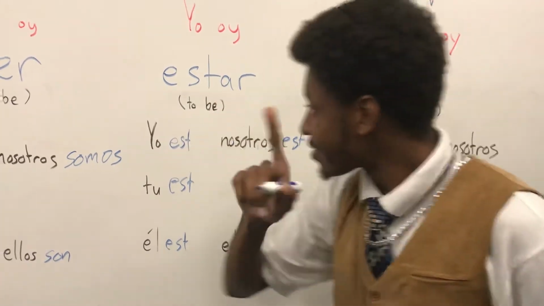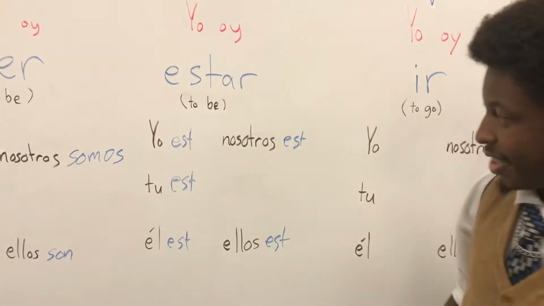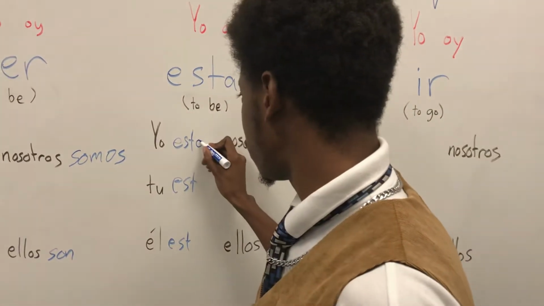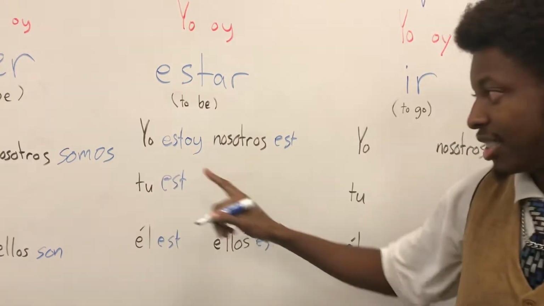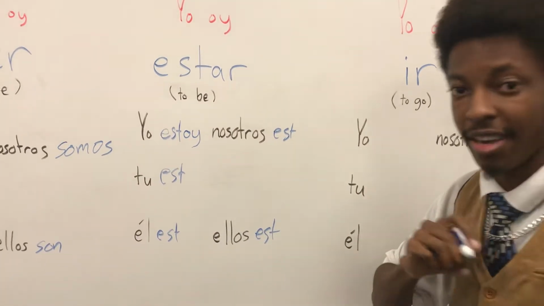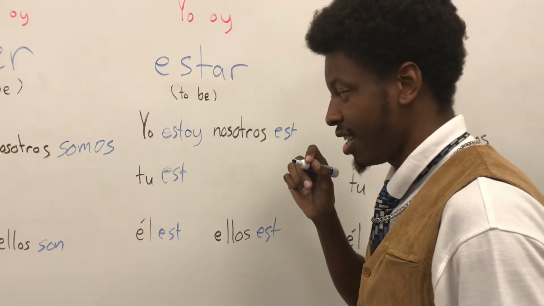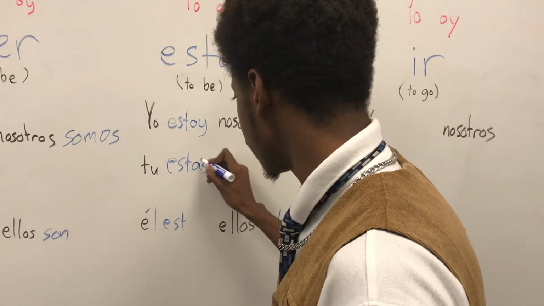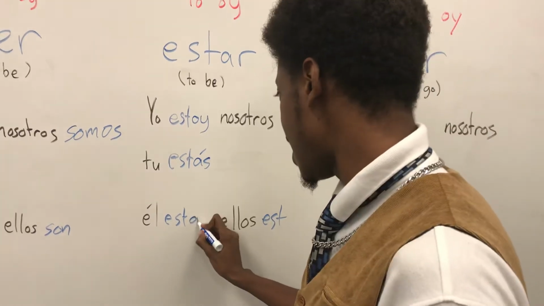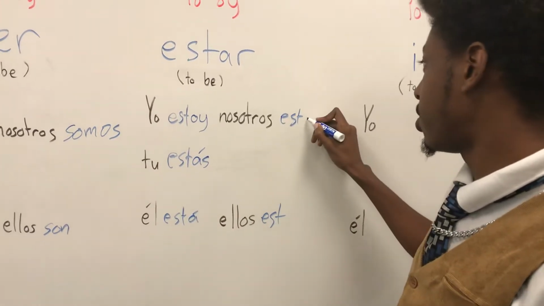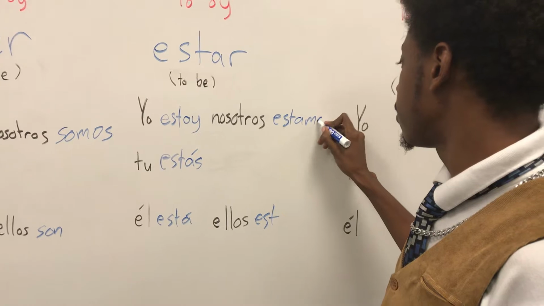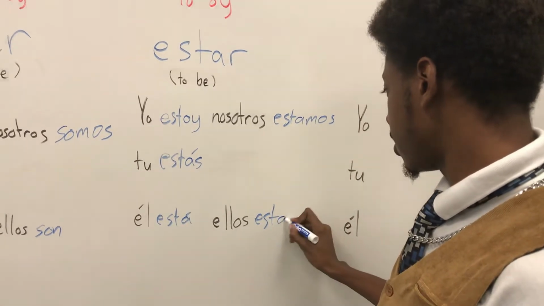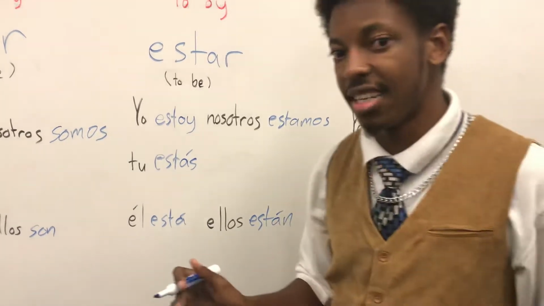Alright, estar. Okay, so yo, it's a yo oi verb. Yo estoy. Yo estoy. Now here is, let's see if you get it. Tú estás. Él está. Nosotros estamos. Ellos están.